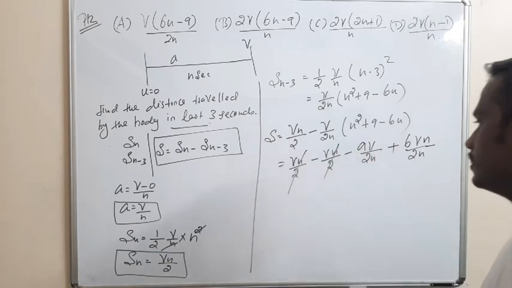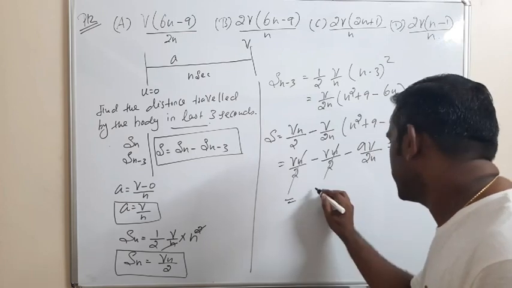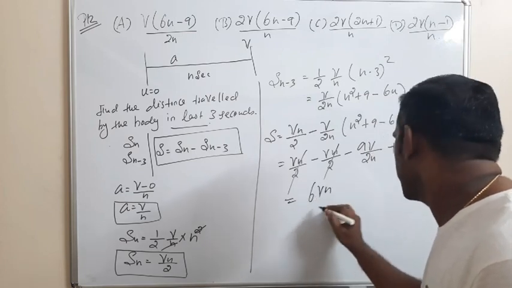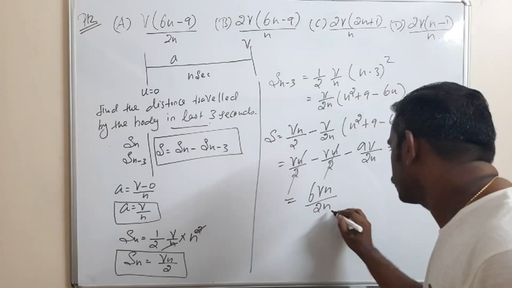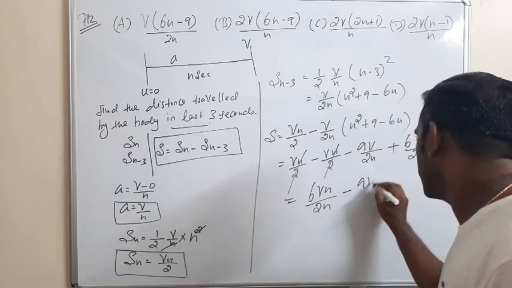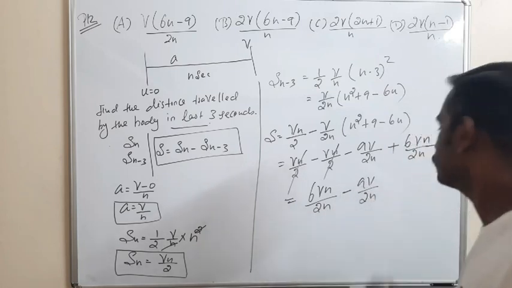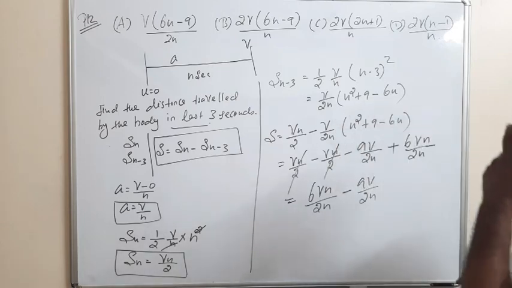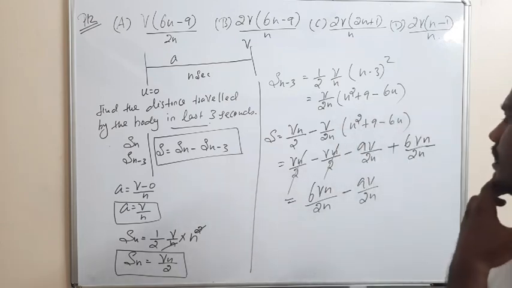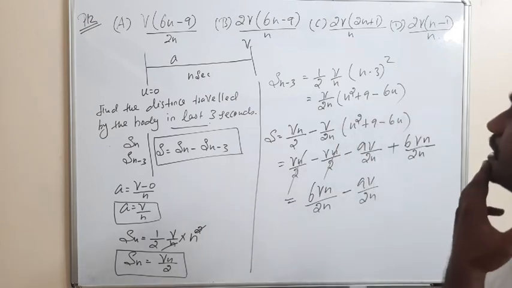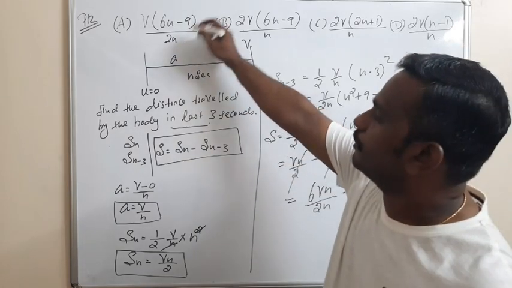So that is equal to 6vn by 2n minus 9v by 2n. Now compare the options; these are the four options given for this question.